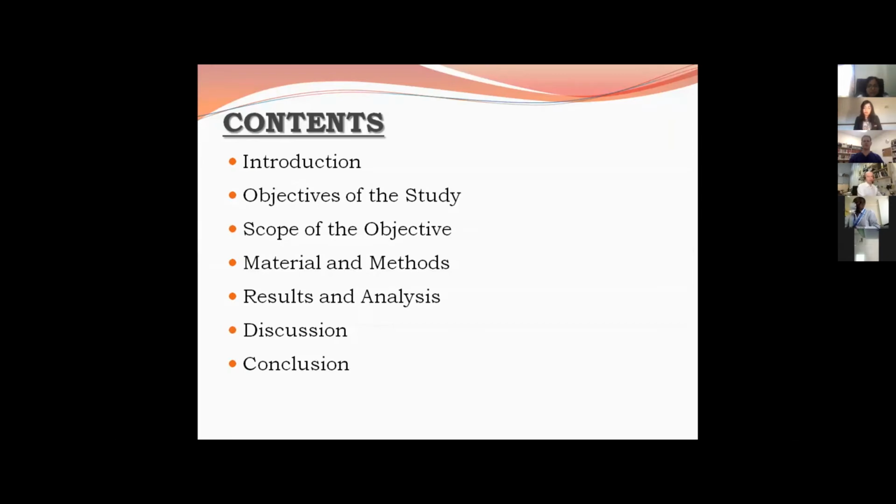Before I start my presentation, I would like to brief about the prostate gland. The prostate gland is present at the base of the bladder, and it weighs about 30 to 40 grams in an adult male. It has anterior fibromuscular, central, peripheral, and transition zones.